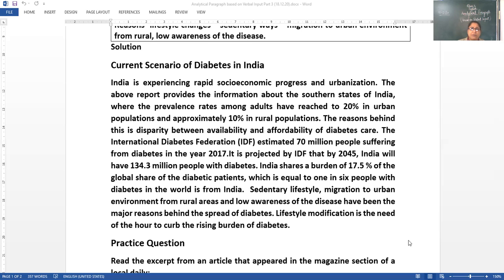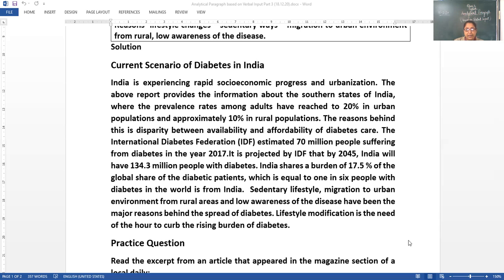Current scenario of diabetes in India. India is experiencing rapid socio-economic progress and urbanization. The above report provides the information about the southern states of India where the prevalence rates among the adults have reached 20% in urban populations and approximately 10% in rural populations.